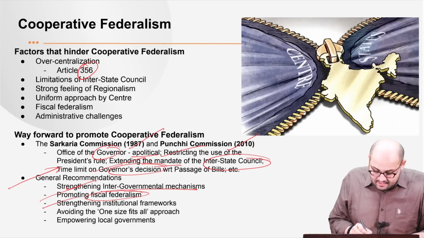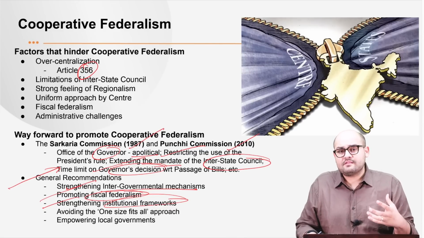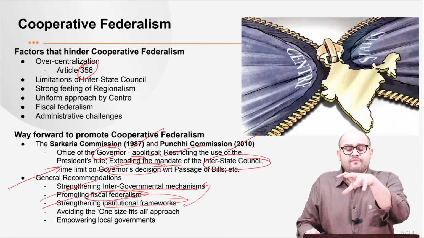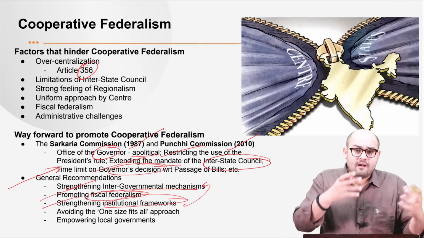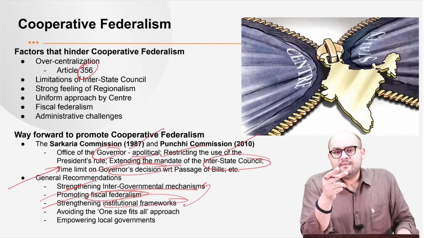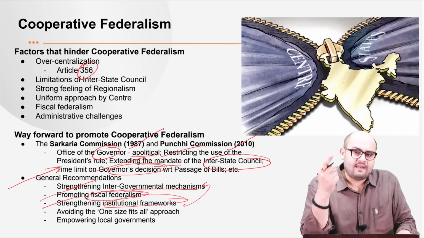Next is strengthening institutional frameworks. Now, what we mean by this is that whatever the institutions are, and this can also be linked with point one, whatever different institutions are for the interactions among the states and the center, they need to be strengthened. Be it the policy making bodies, be it the regular interactions among different states, that needs to be enhanced.